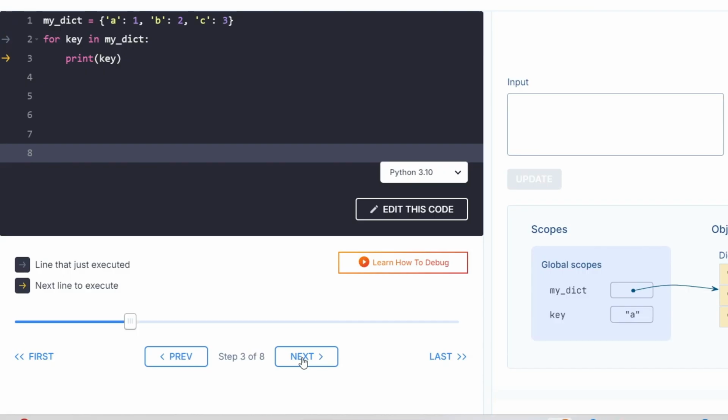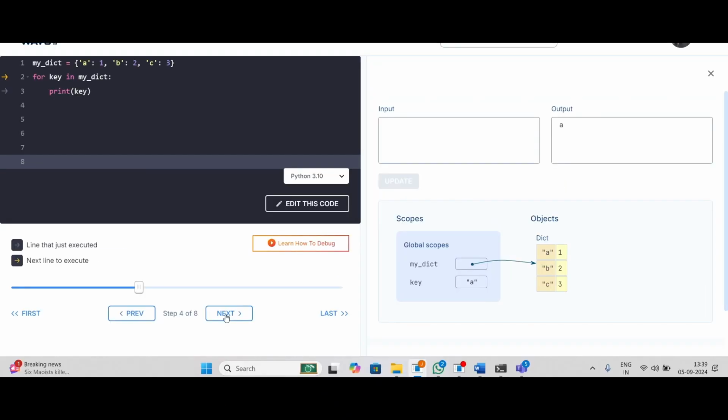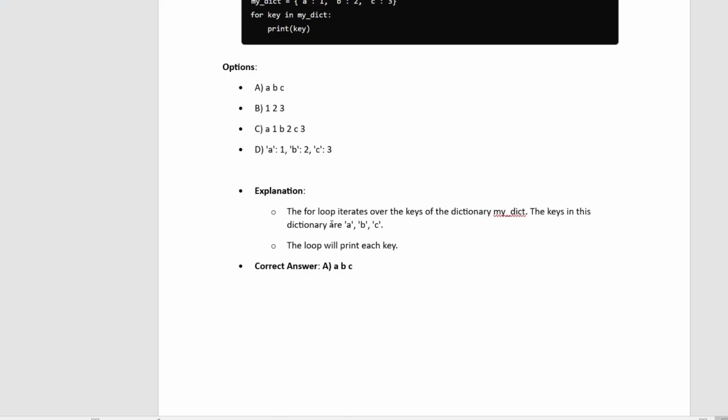And then there is a for loop: for key in my dictionary, print key. So what value will be printed? We assigned the values to the dictionary, but the loop variable is key, so it will print only the keys: A, B, and C. Okay, that is your output. The loop iterates over the keys of my dictionary, so A, B and C will be printed. So the right option is A.